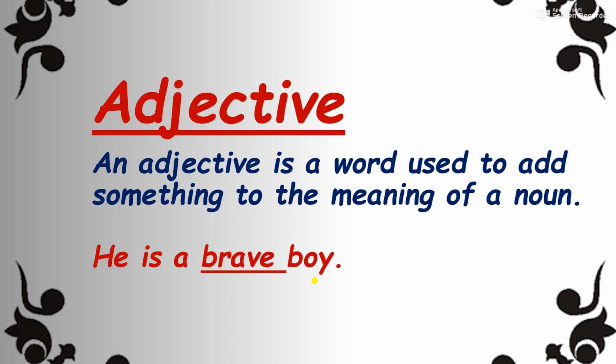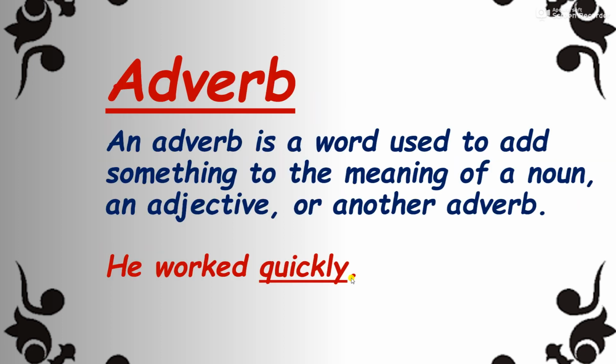Okay, so which kind of boy is he? He is a brave boy. Haven't you seen that the word brave tells more about boy, that is a noun? It tells more about a noun, so in this way we can say it is an adjective. Now the next term we are going to discuss is adverb.